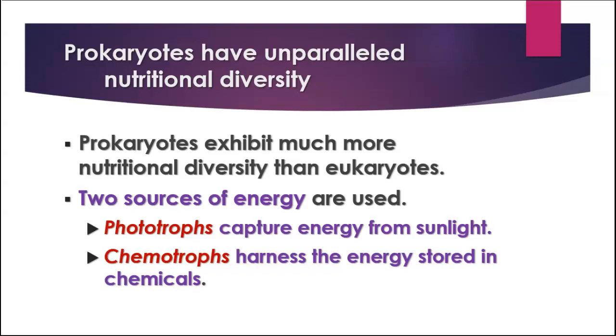Prokaryotes have a lot of different varieties of ways that they can feed themselves. Okay, and so we need to talk about some more complex things here. In animals and plants, we generally talk about autotrophs and heterotrophs. But we have to define that a little bit more precisely when it comes to bacteria. So first of all, we'll talk about their energy source. So phototrophs capture energy from sunlight. The photo means light. And chemotrophs harness their energy that's stored in chemicals. We would be chemotrophs, for instance, because we use energy that's stored in chemical compounds that we ingest.